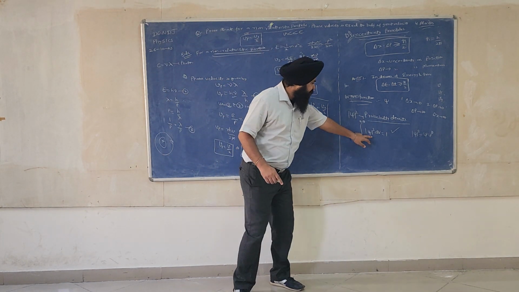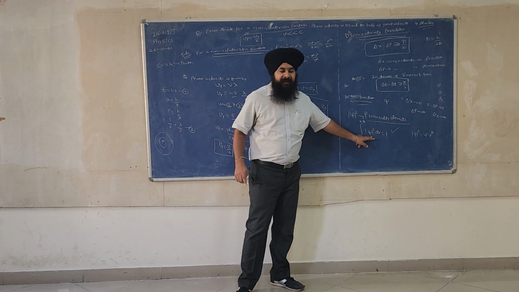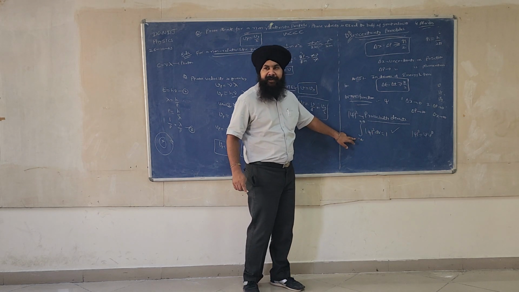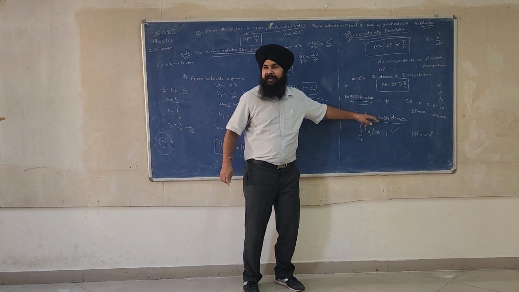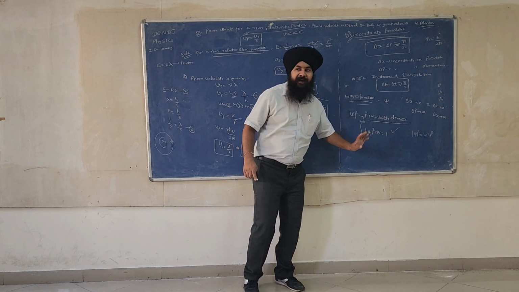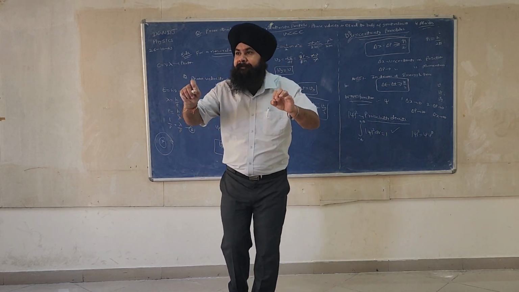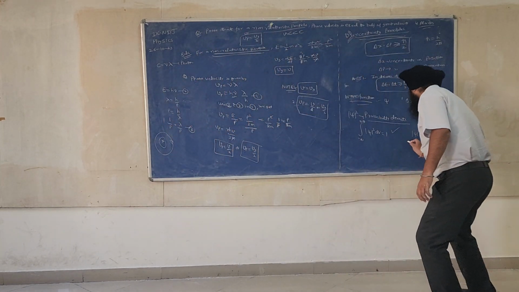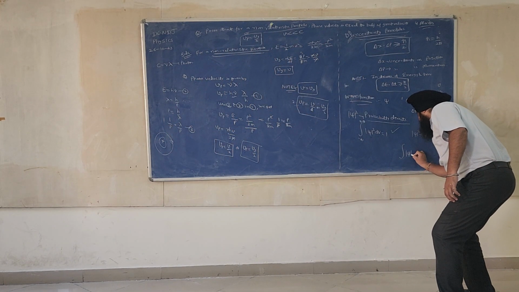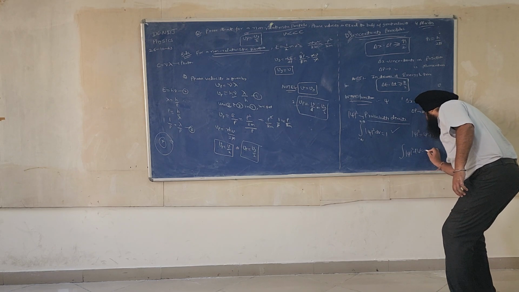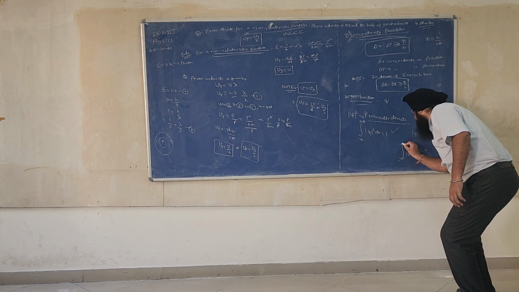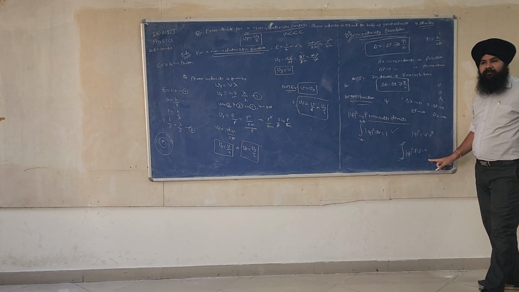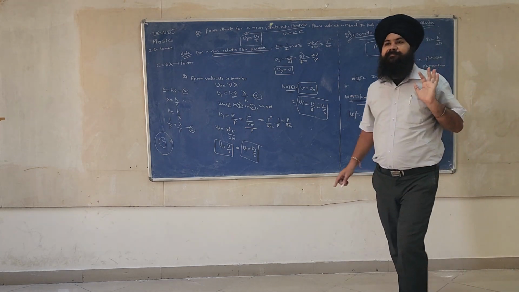So what I will do, I integrate psi square with respect to volume from minus infinity to plus infinity, and it is equal to 1. अगर ये equal to 1 है, इसका मतलब क्या है कि particle must be there. अगर 0 हो जाएगा, let us say, if I would say psi square dV is equal to 0 from minus infinity to plus infinity, it means that the probability of finding the particle is 0.